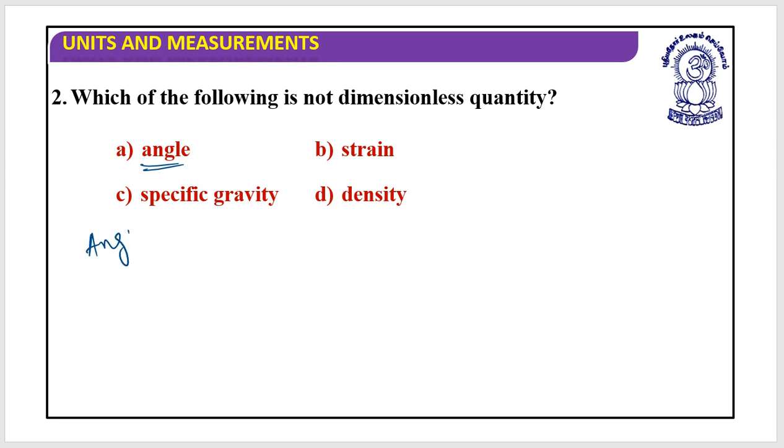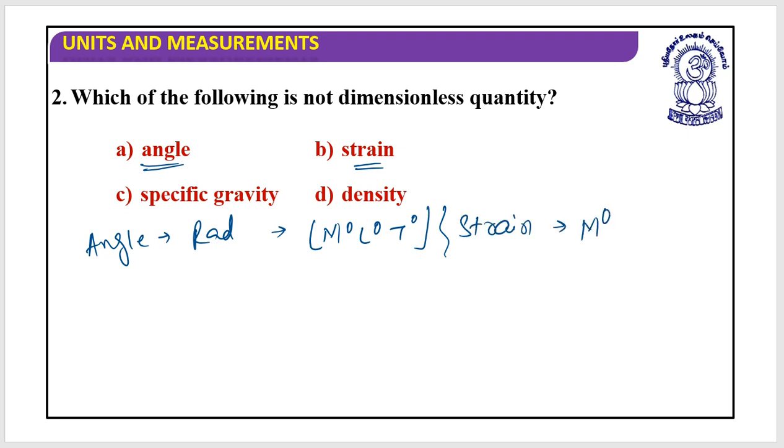Yes, angle has a unit, that is radian. But its dimensions are M0 L0 T0. Strain again has M0 L0 T0 dimensions. That means it's a dimensionless quantity. Specific gravity, what is it?